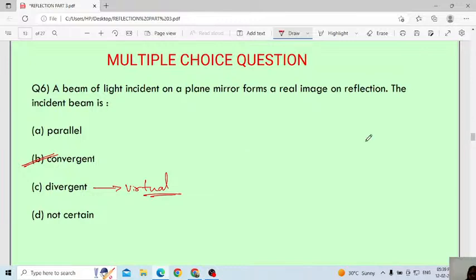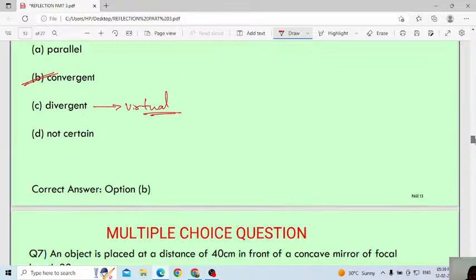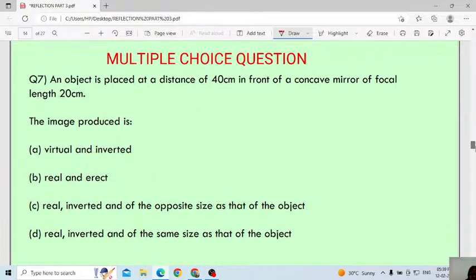I will move to the next. Solve the next question. This one you have to draw and you have to tell.